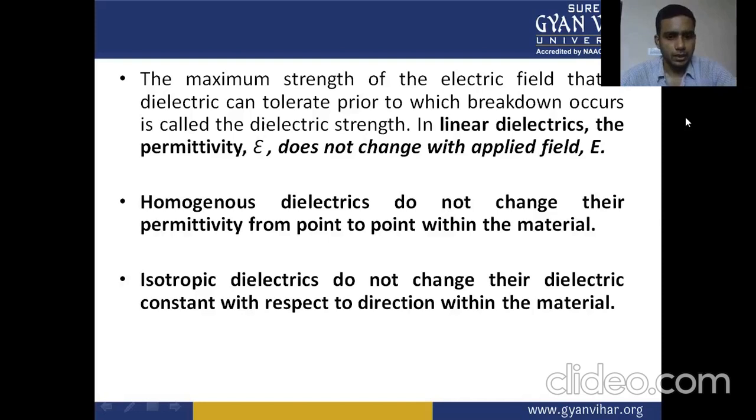Homogeneous dielectrics do not change their permittivity from point to point within the material. Isotropic dielectrics do not change their dielectric constant with respect to the direction within the material.